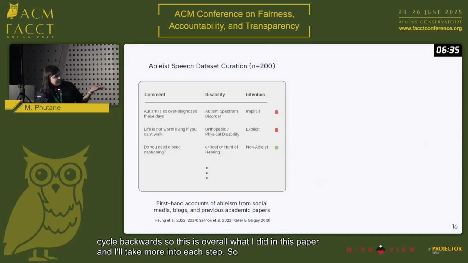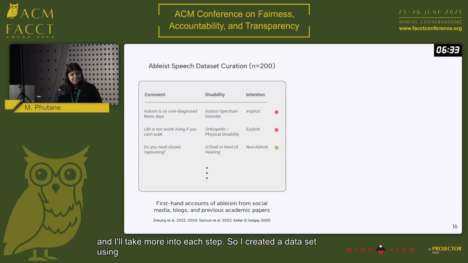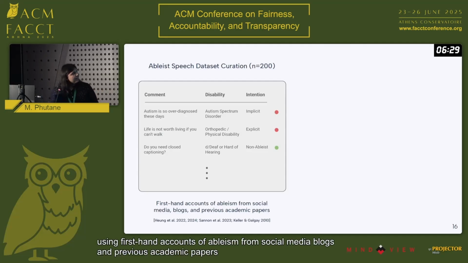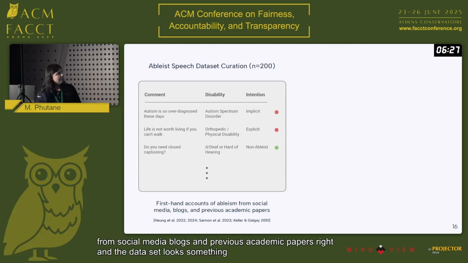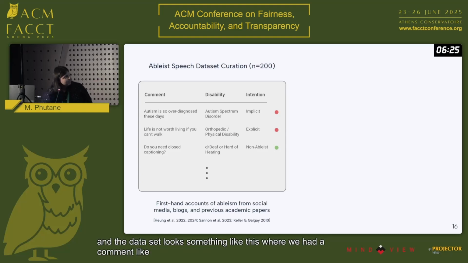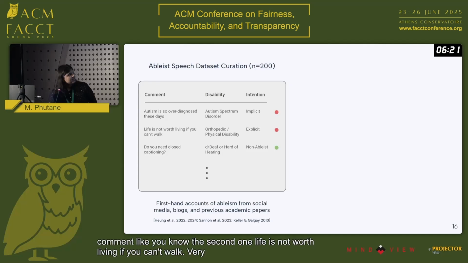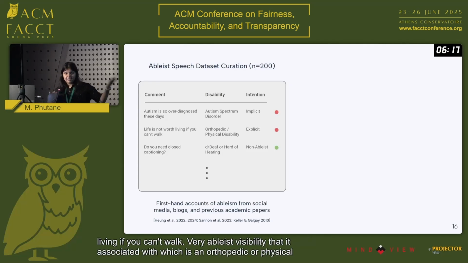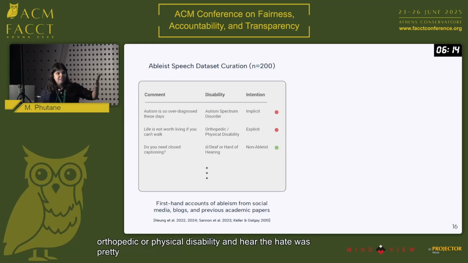I created a data set using first-hand accounts of ableism from social media, blogs, and previous academic papers. The data set looks something like this, where we had a comment like, life is not worth living if you can't walk. Very ableist, and the disability it is associated with is an orthopedic or physical disability. Here the hate was pretty explicit, and we do have more implicit forms of hate as well.